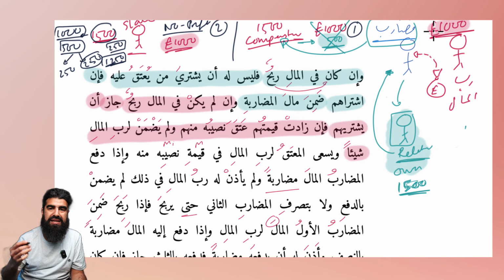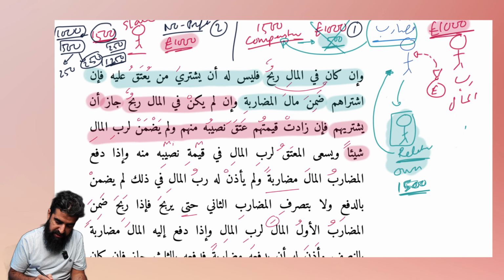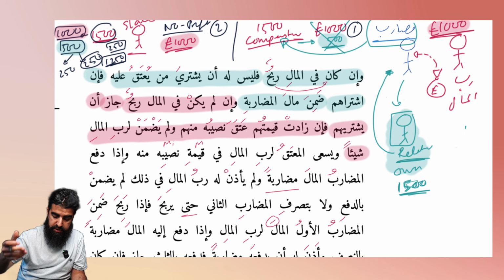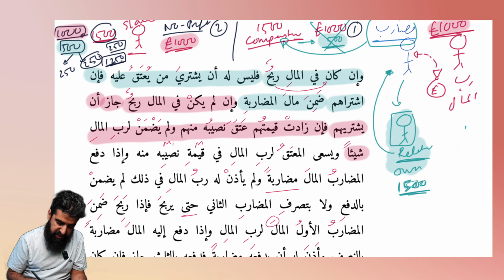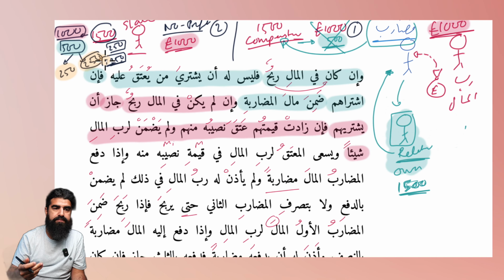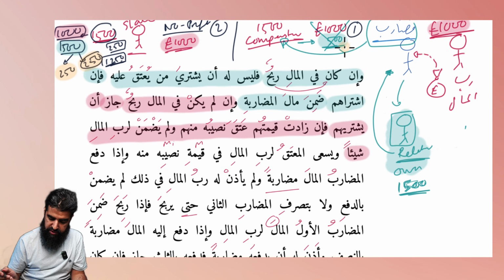That's called istis'a. So we basically look at what is the profit, what is the Ra'sul Mal, and what's the value of the slave on top of it, as there's no profit yet. And then we have to split each of these, right? Because that's for each person. And so that means 250 pounds worth of the slave actually comes from this guy. So because he got freed, he's kind of partially responsible for that.